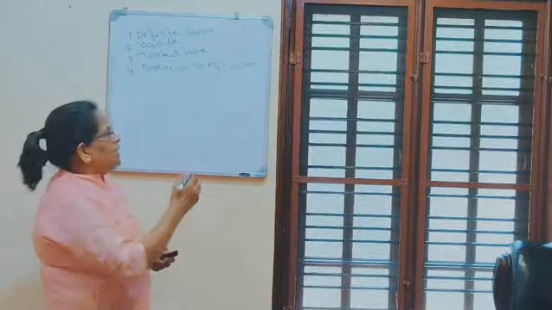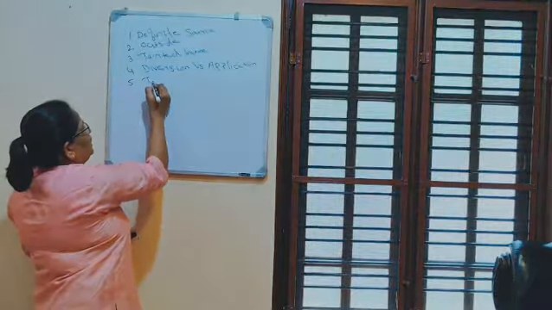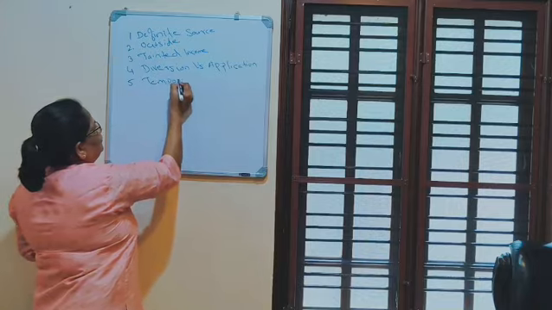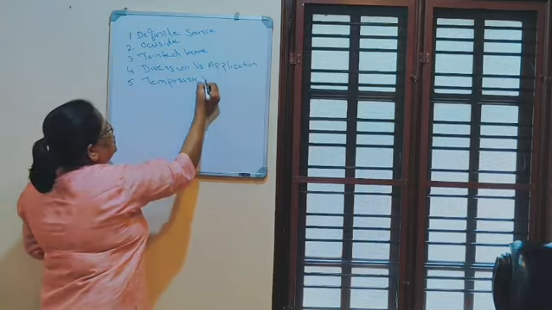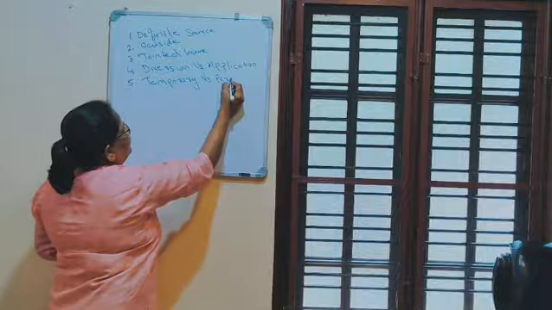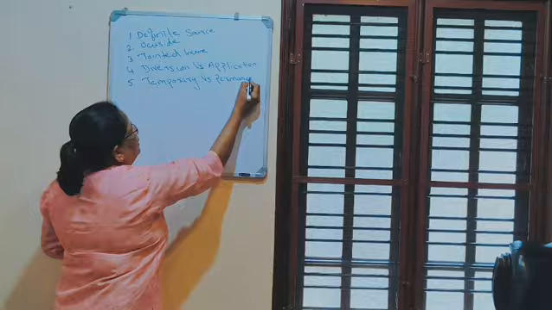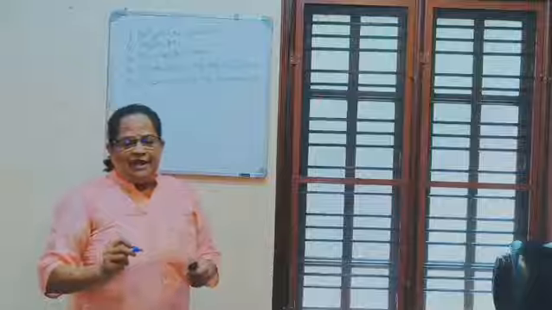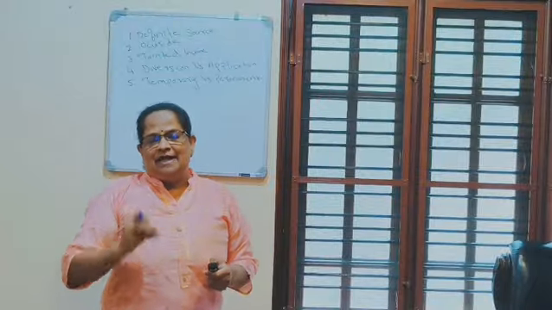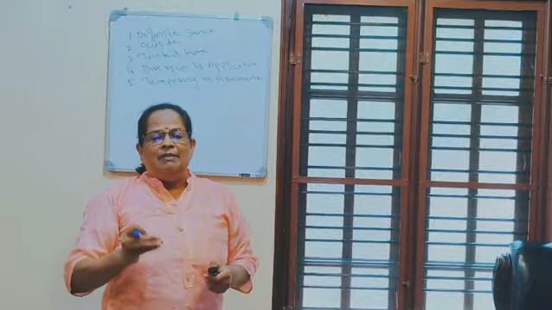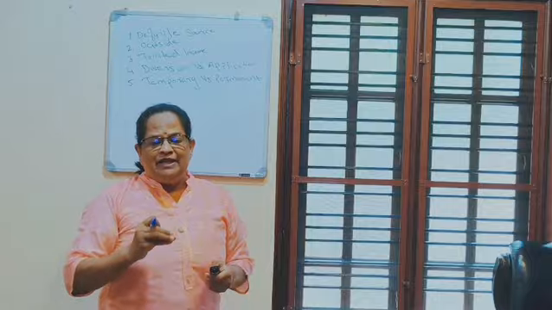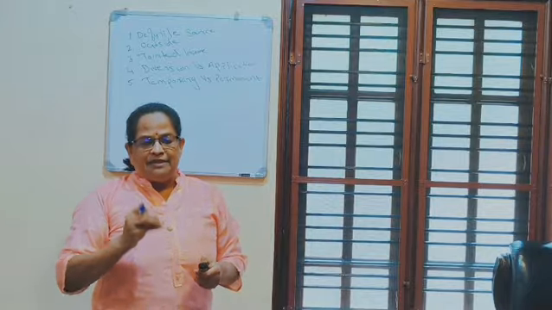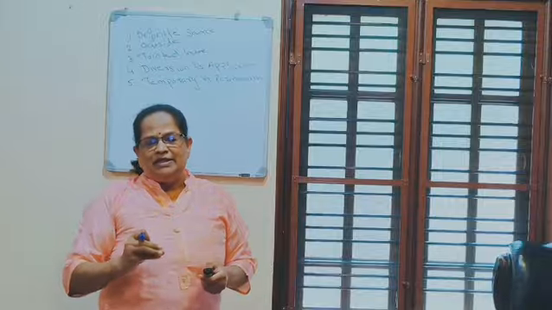Next point is temporary versus permanent. If a salaried employee gets regular salary, that is permanent income. But if he wins a lottery, that means it's a temporary income. Both will be taxable.